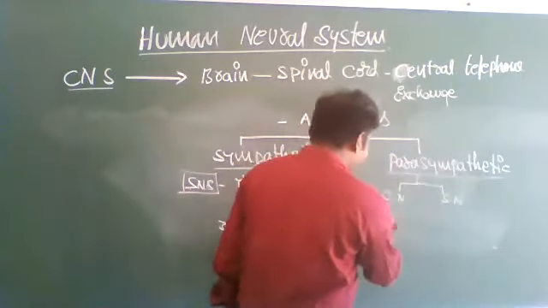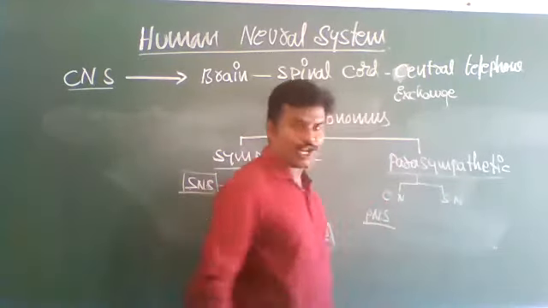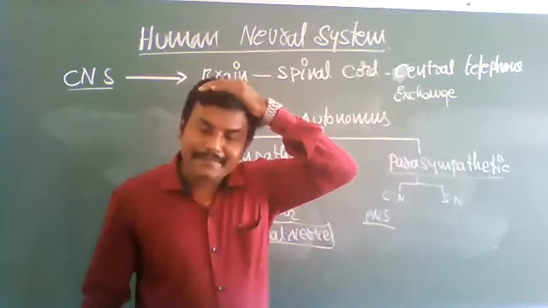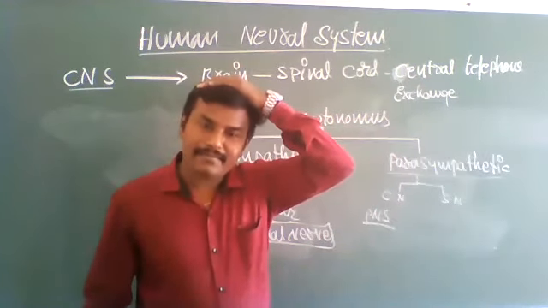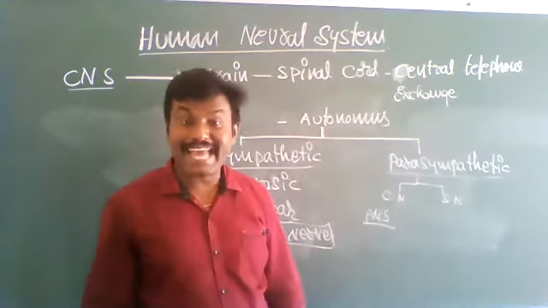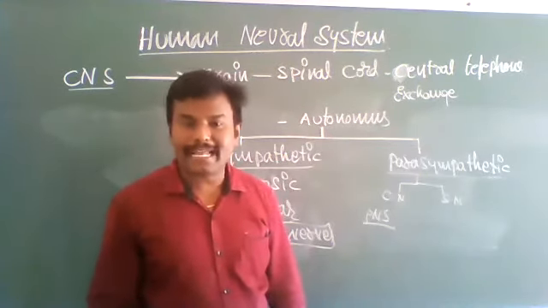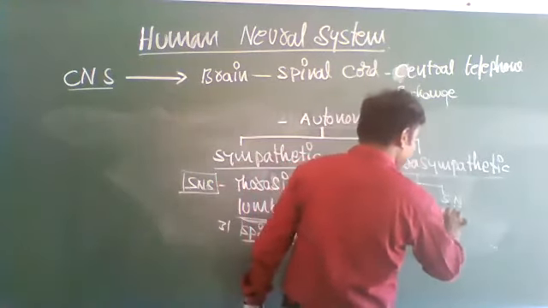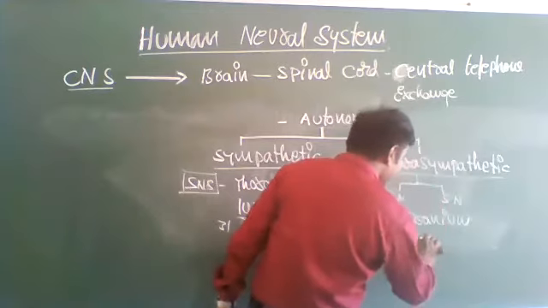So the parasympathetic neural system starts from the cranium and sacrum.